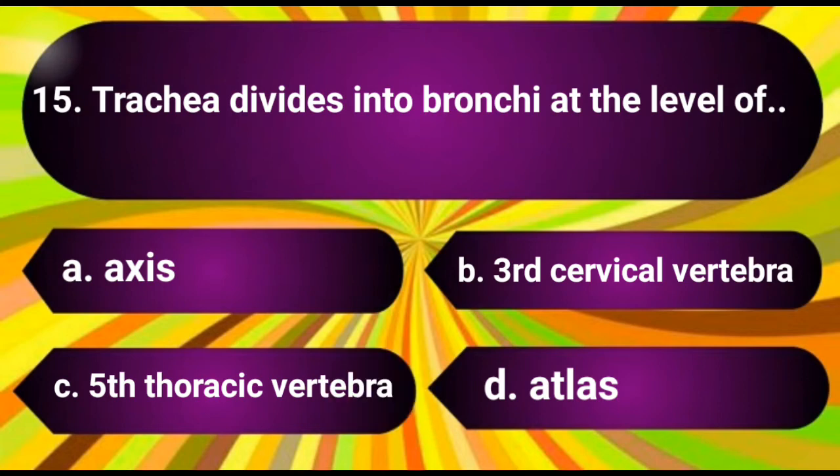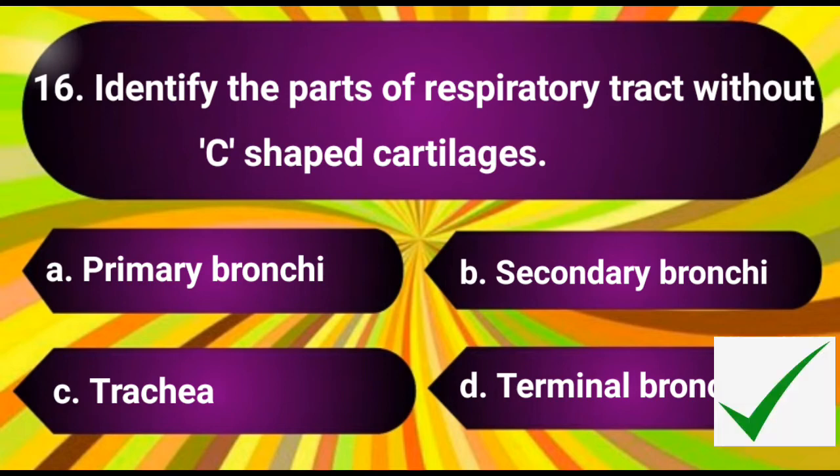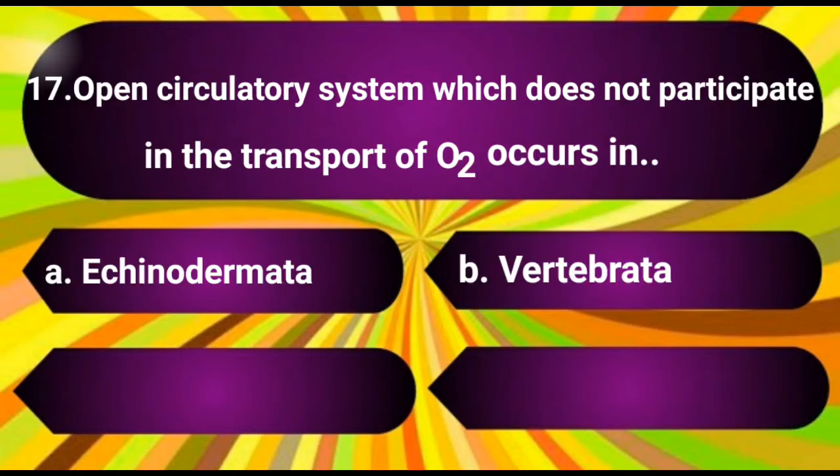Fifth thoracic vertebra. Question number 16. Identify the parts of respiratory tract without C-shaped cartilages. The options are A. Primary bronchi, B. Secondary bronchi, C. Tracheae, D. Terminal bronchioles. The answer is D. Terminal bronchioles.